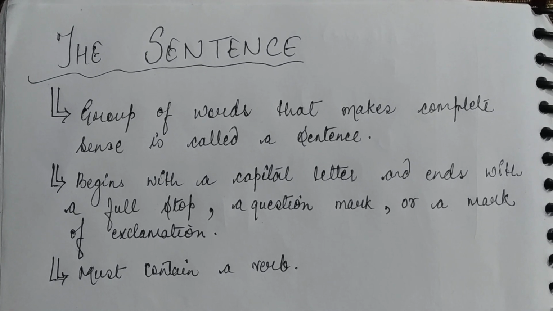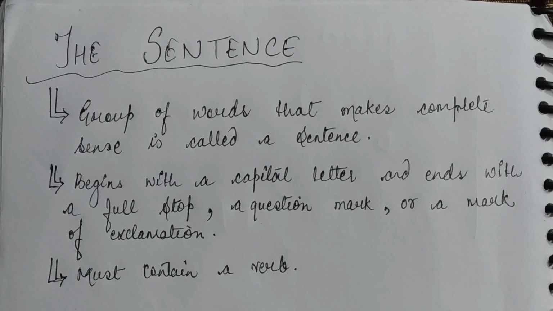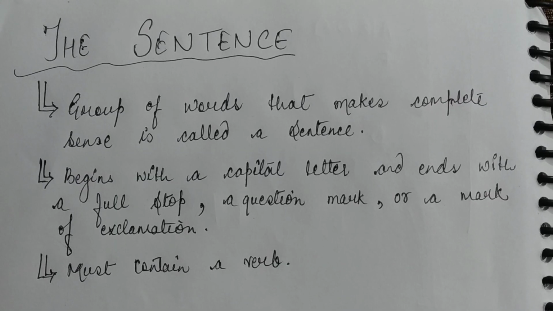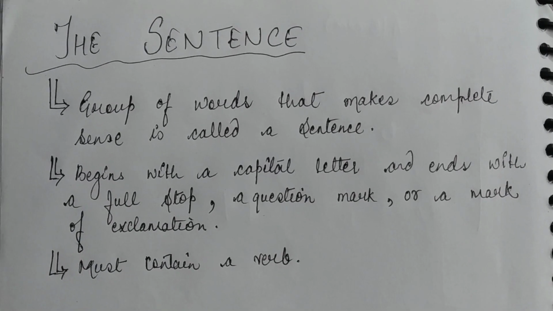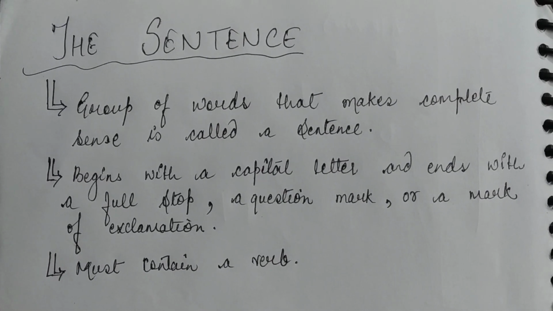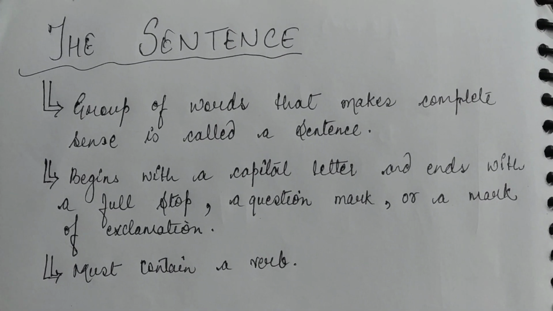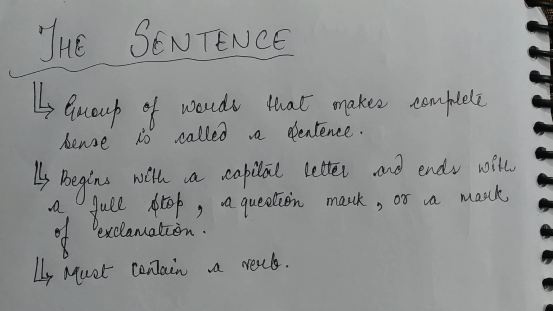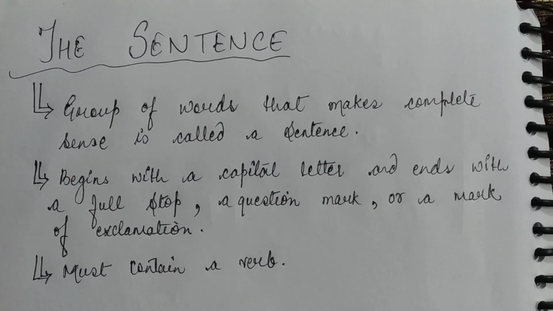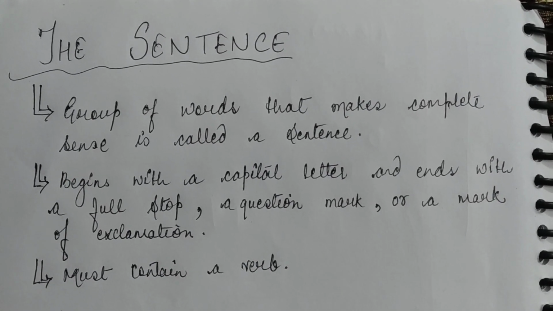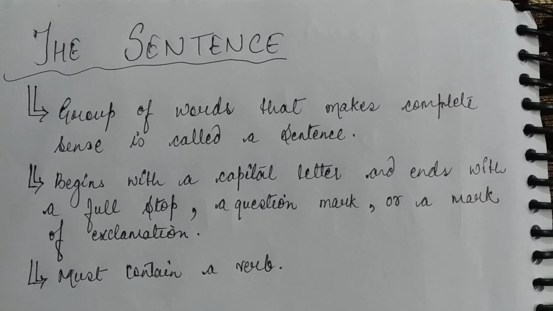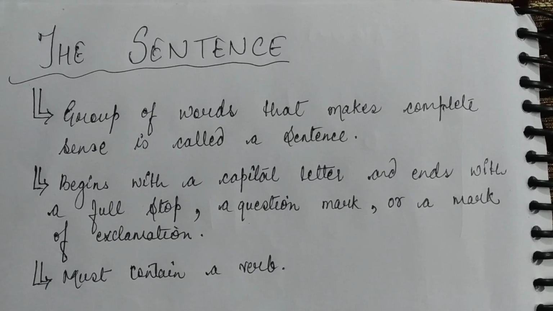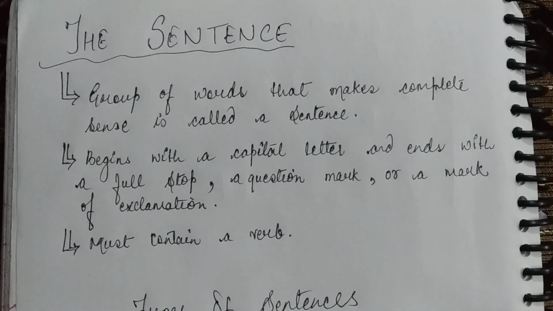As you all can see, the definition of the sentence is written here. A group of words that makes complete sense is known as a sentence. Therefore, a sentence can be used to express a complete thought of the speaker. Now the next point: a sentence begins with a capital letter and it ends with a full stop or a question mark or a mark of exclamation. The sentence must contain a verb. You all must know what a verb is. So the sentence contains a verb that expresses its action.